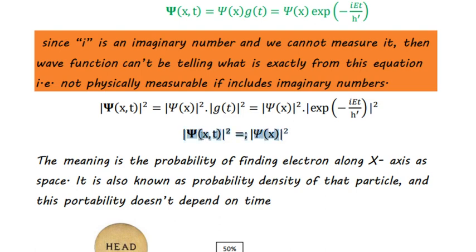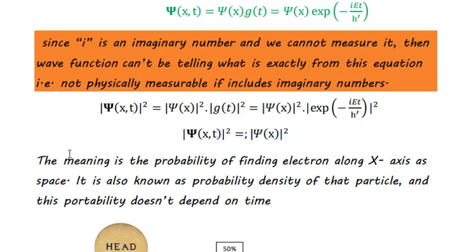So this is the final form: the square of the absolute value of the wave function, which depends on two variables, position and time, will equal the absolute square value of the wave function.